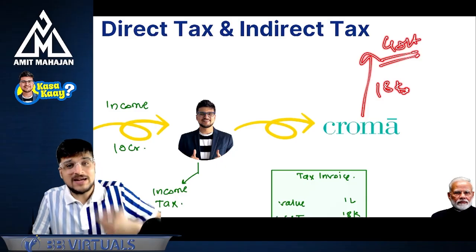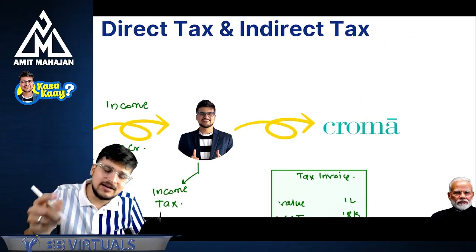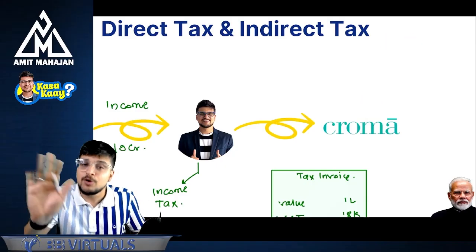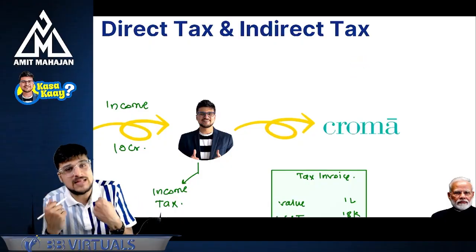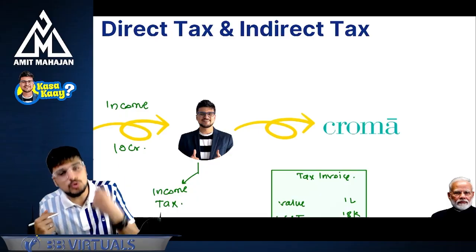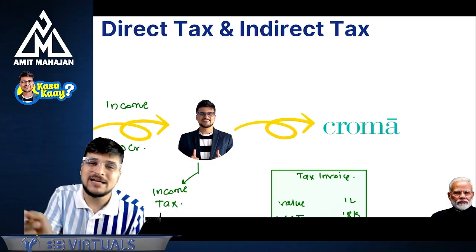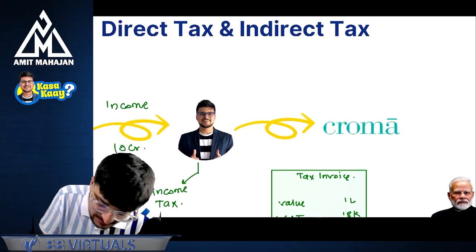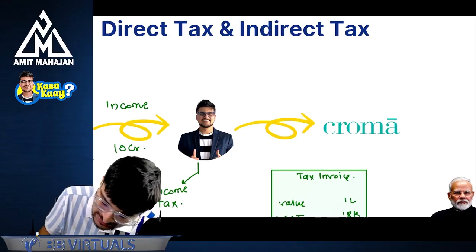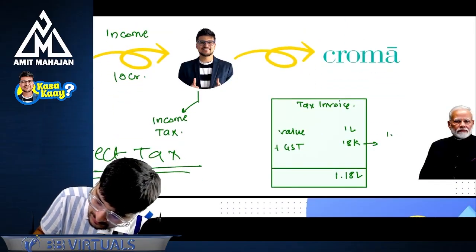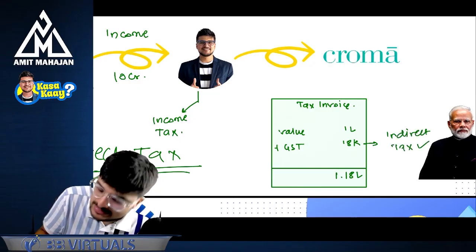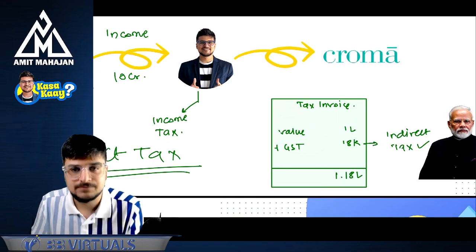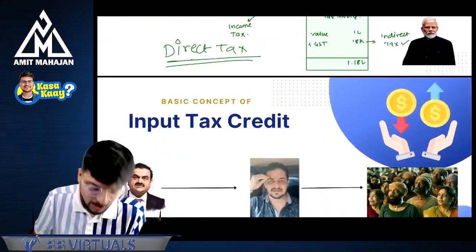Understanding. So, did I pay this GST directly to the government? No, I paid this GST through Chroma. So I paid this GST to the government, not directly, but indirectly, and that's why this GST is known as an indirect tax. The tax which is paid indirectly to the government is known as an indirect tax. Perfect. Now I hope this is clear.